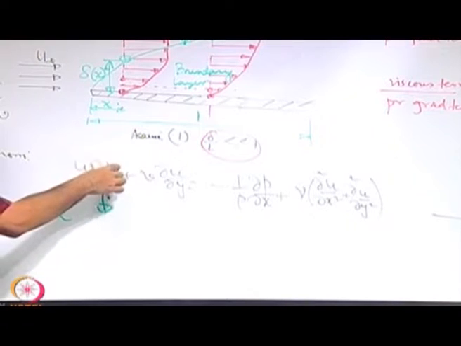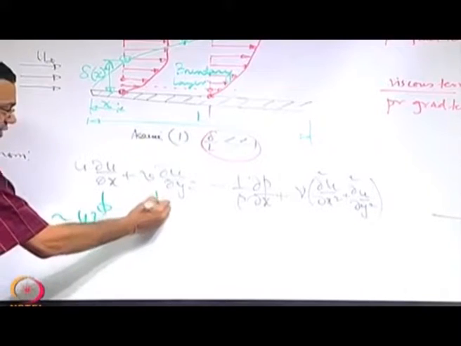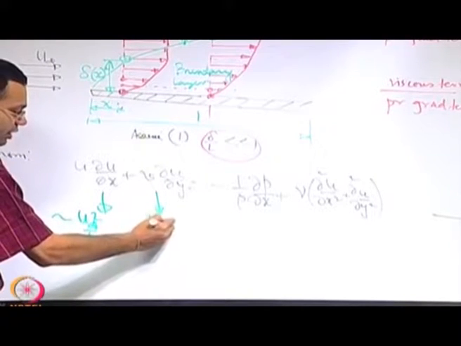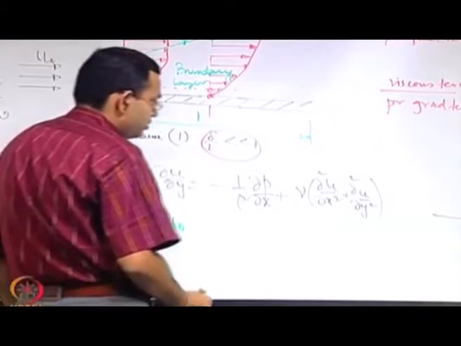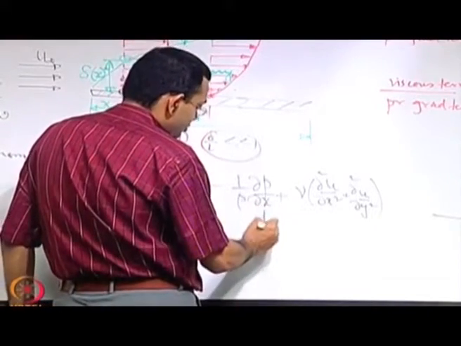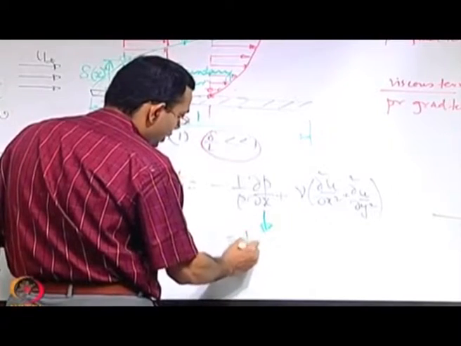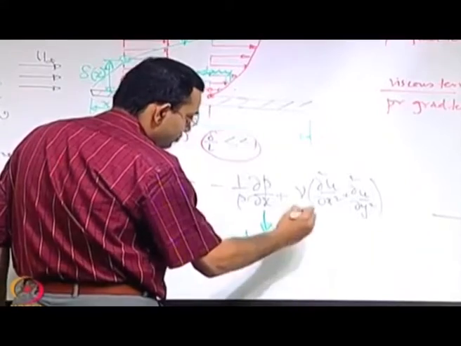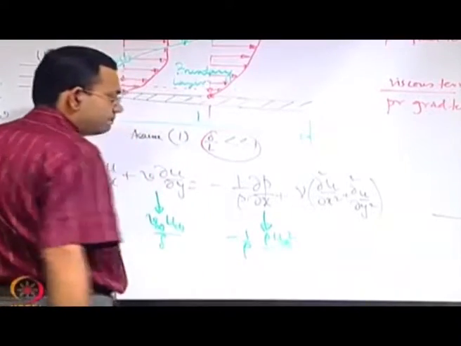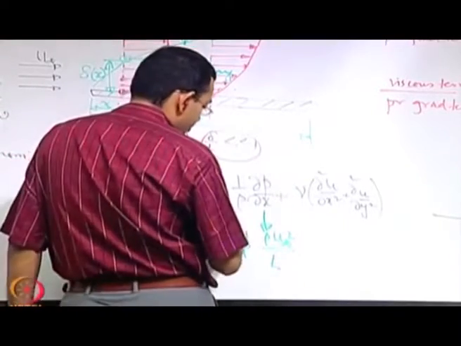U infinity into u infinity by L, so u infinity square by L; this v infinity into u infinity by delta, this one; minus 1 by rho the delta p scale, that is rho u infinity square by L, this term.